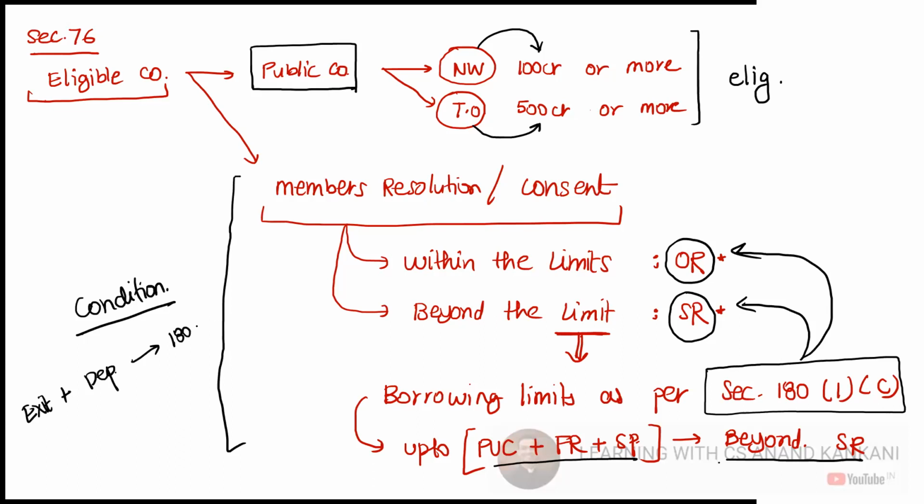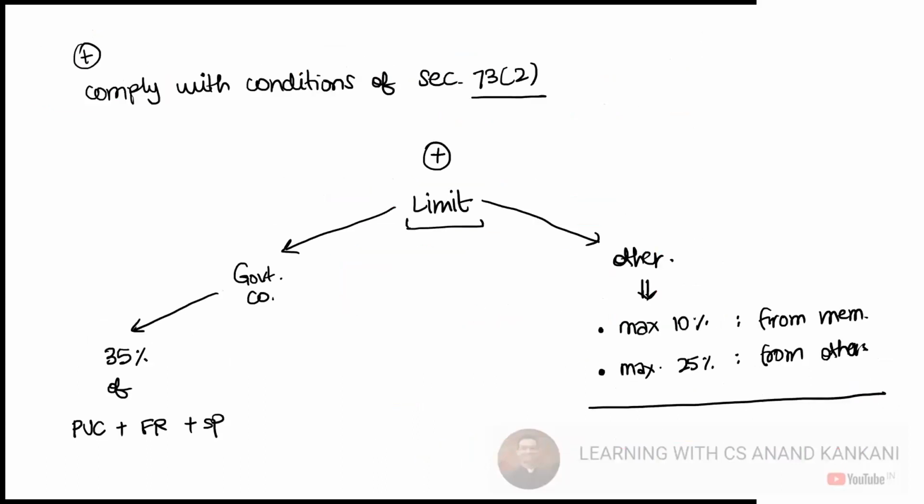If this is within, then OR, and if this is beyond, then in that case you need to pass SR. Is this clear? Yes, sir. Okay, then again you need to comply with all the conditions given in section 73 subsection 2, that is the circular, the declarations, everything.